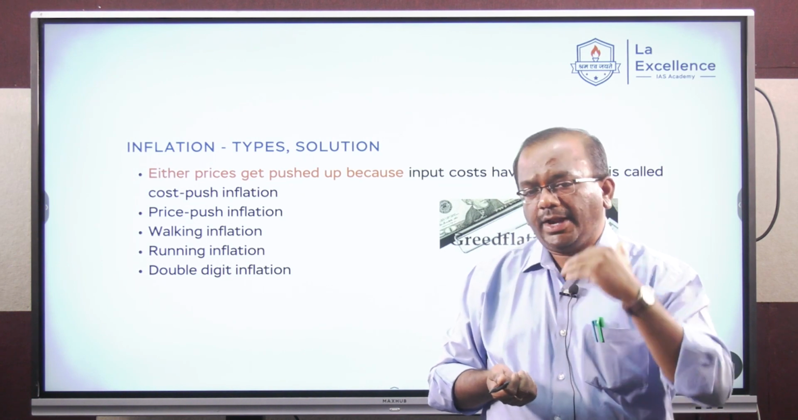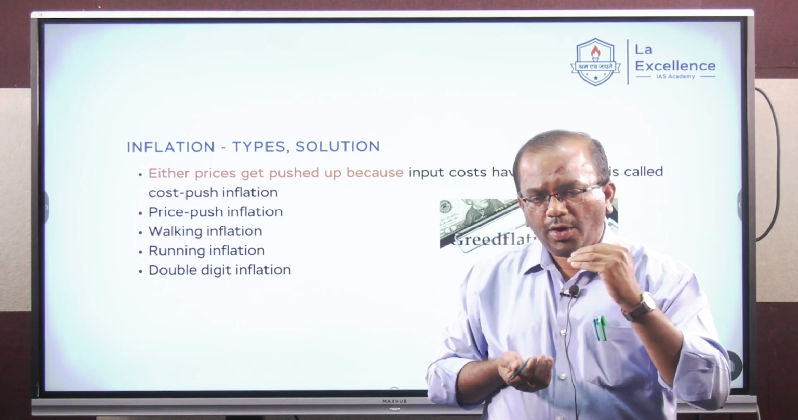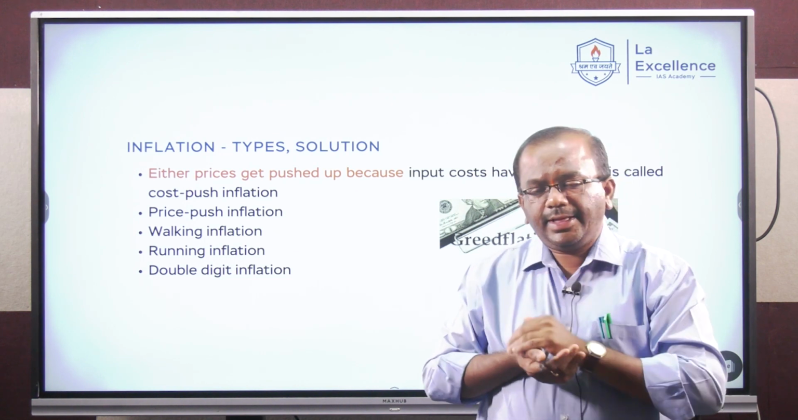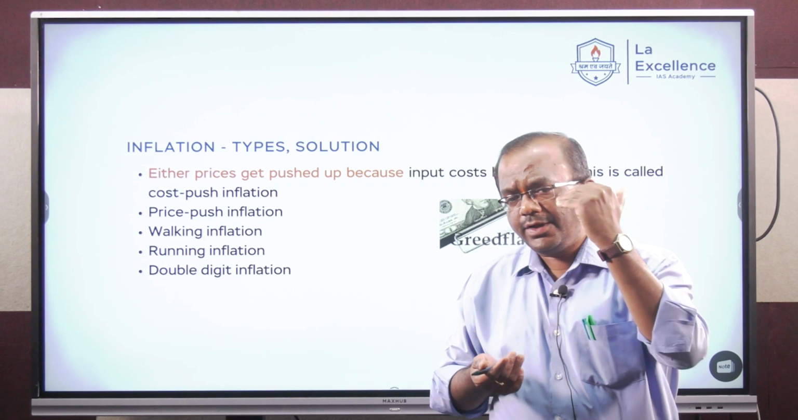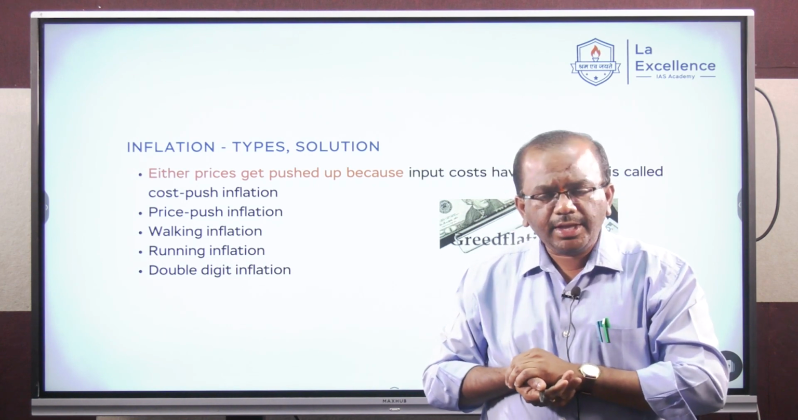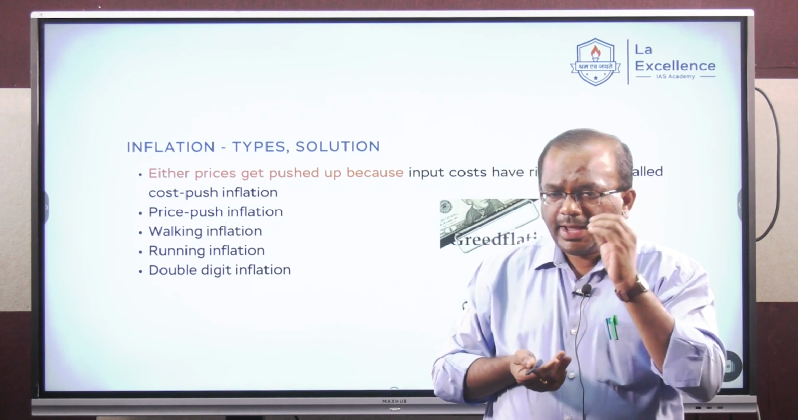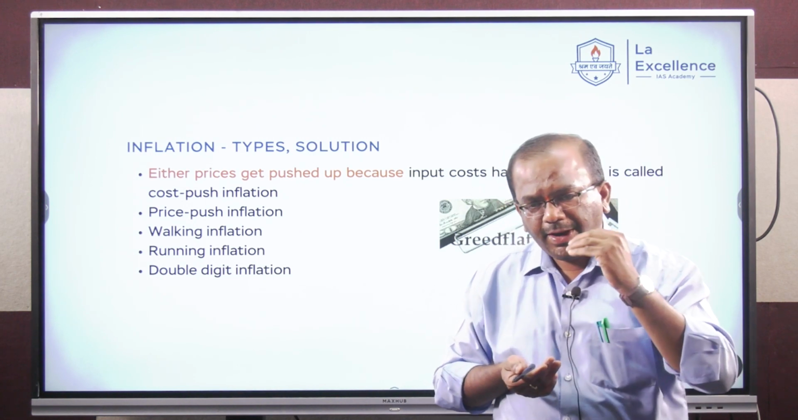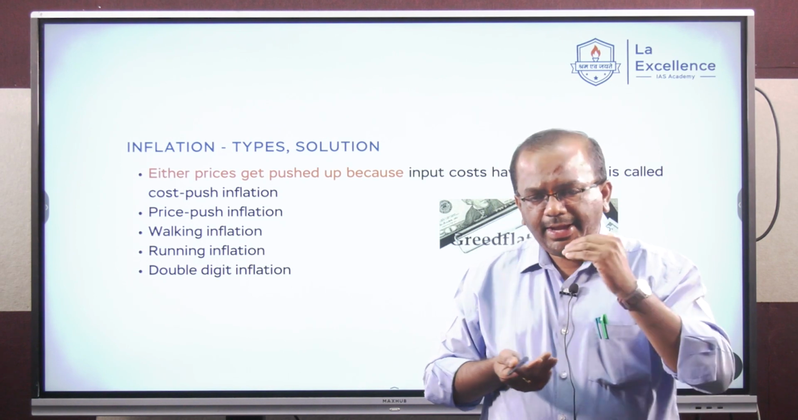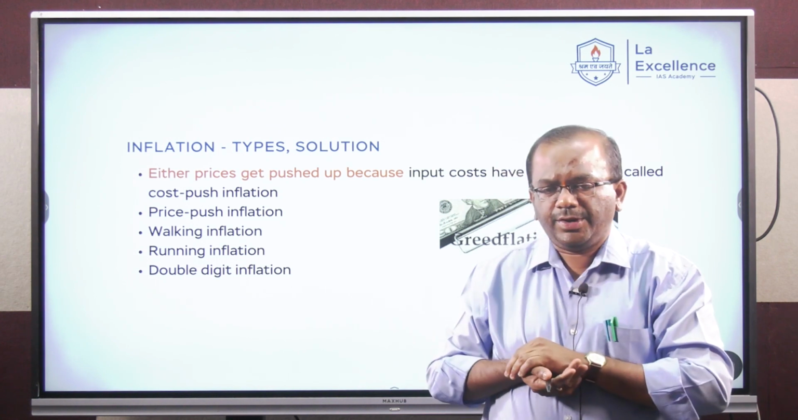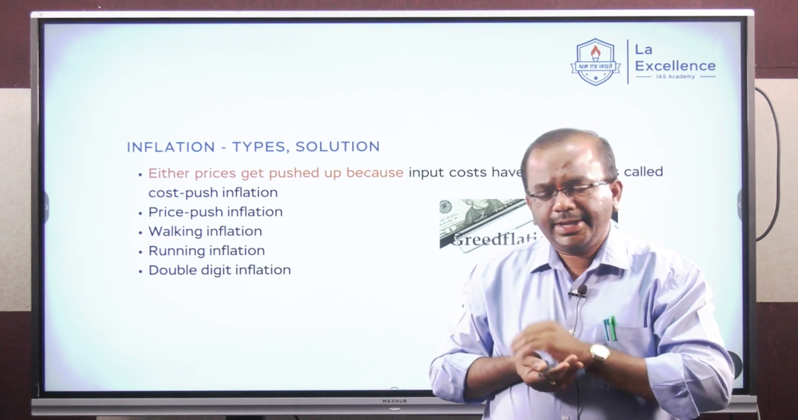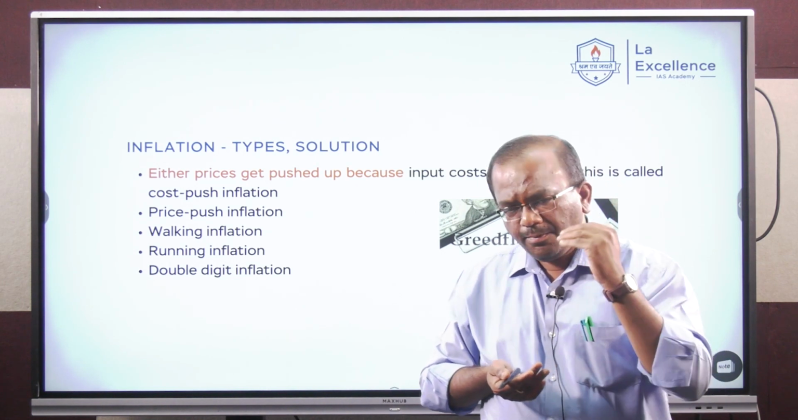Now, why is there an increase in the input prices? That may be due to the lack of supply, or excessive demand for the inputs, or you are importing them at a higher cost. So many reasons why there could be an increase in the cost of inputs. An increase in the cost of inputs leading to an increase in the price of the final goods and services is termed as cost push inflation, which is a major phenomenon in developing countries like India and China, more so in India.